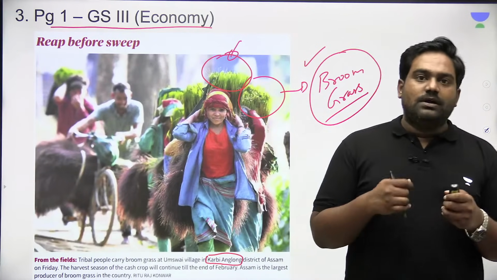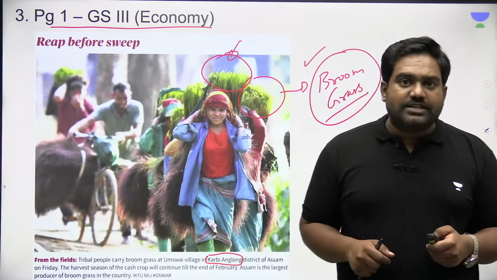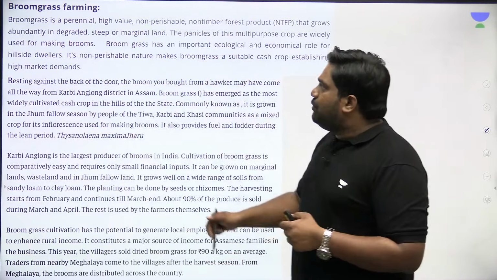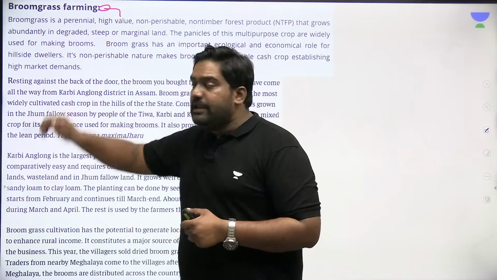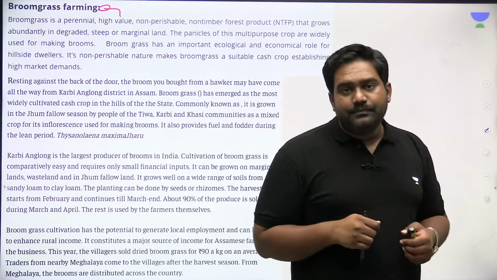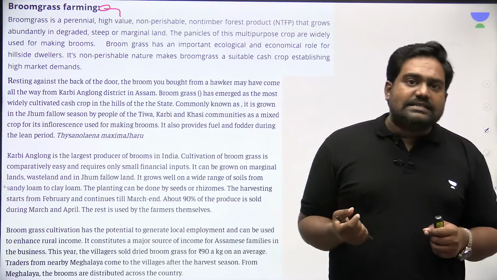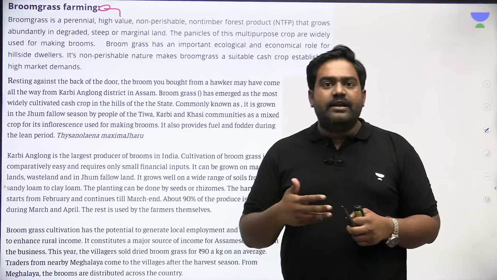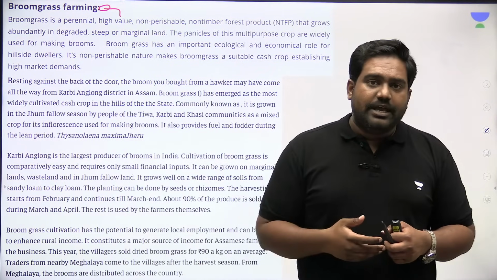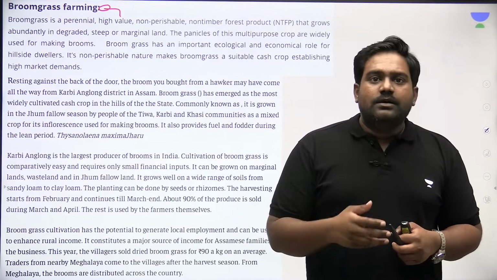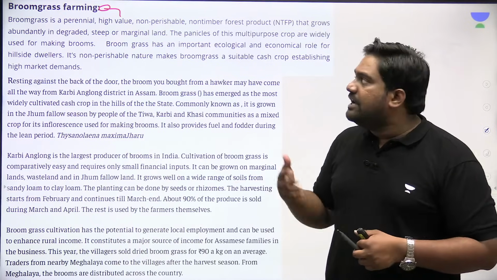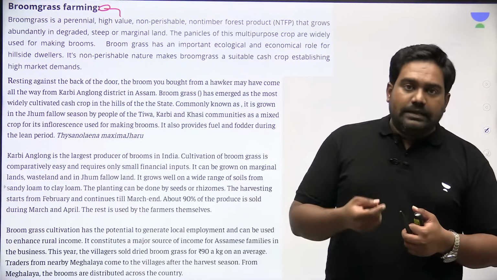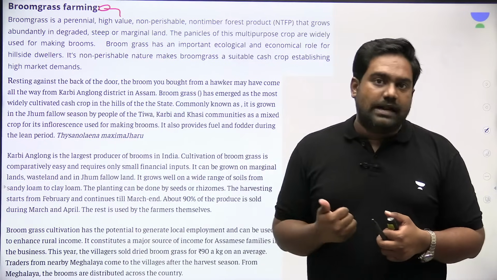What is important about Karbi Anglong region? These are the two things we have to discuss. See, broom grass is of high value. It's a commercial cash crop. Broom grass is nothing but the grass which is dried and used in making of brooms, in making jadu, right? So it's a cleaning equipment used in India and around the world. And the grass for this is broom grass.